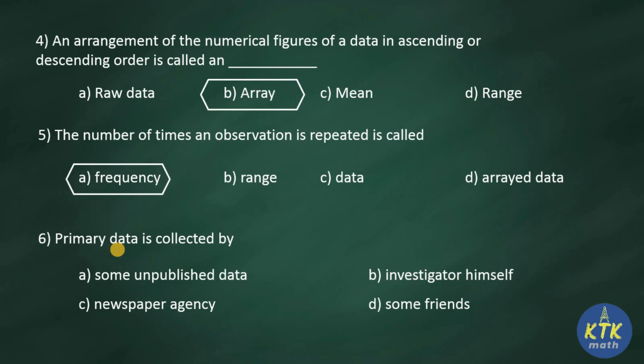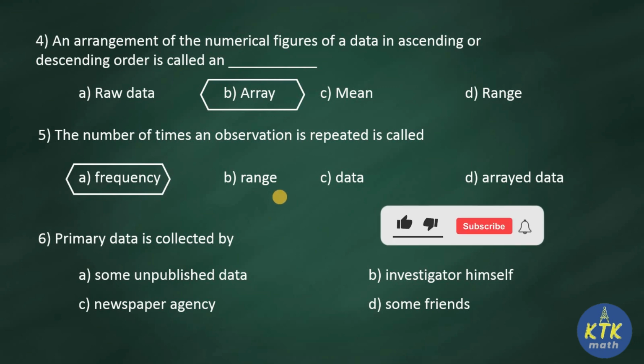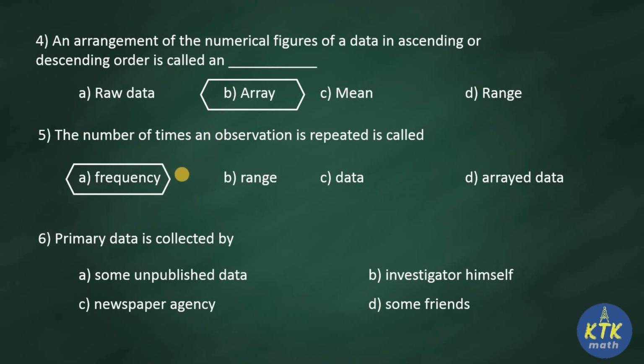If you are collecting this data from your classmates, you are collecting it directly from them. Or if your teacher gives an assignment like collecting the ages of your family members, or their height and weight, you are going to personally meet your family members and then collect the data. So whatever data we collect personally is called primary data.